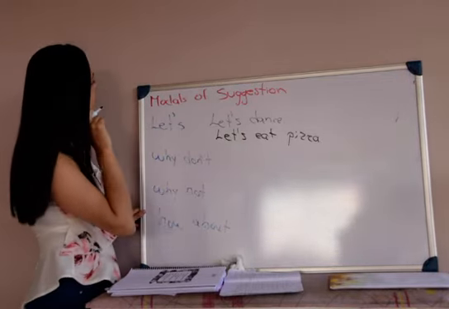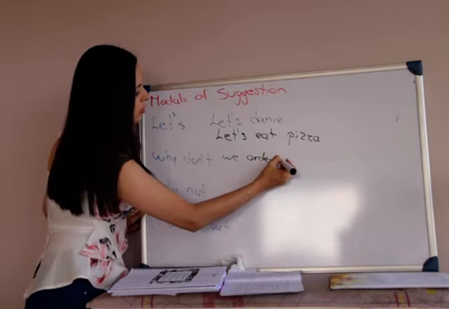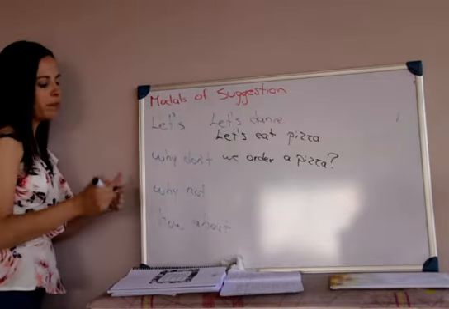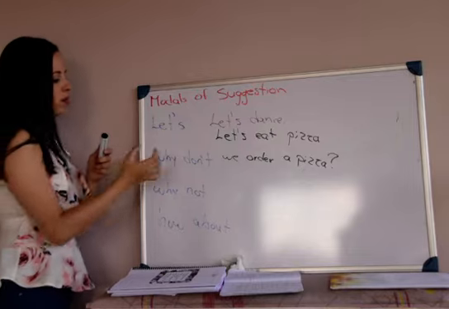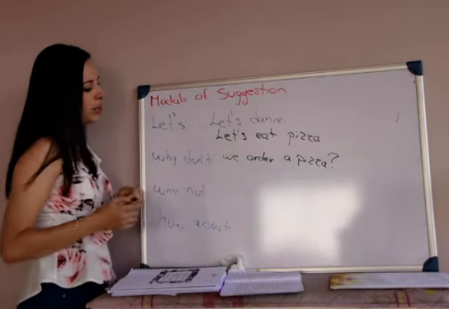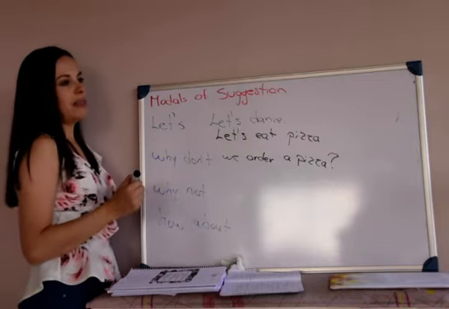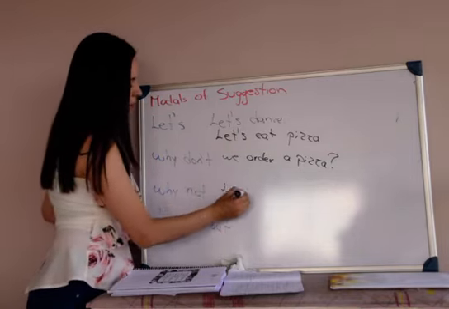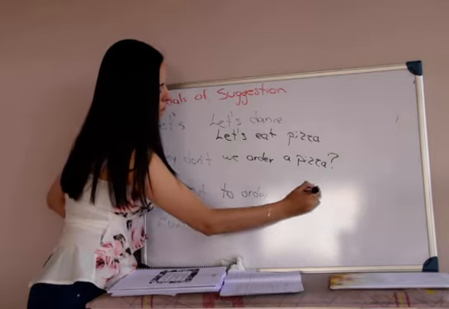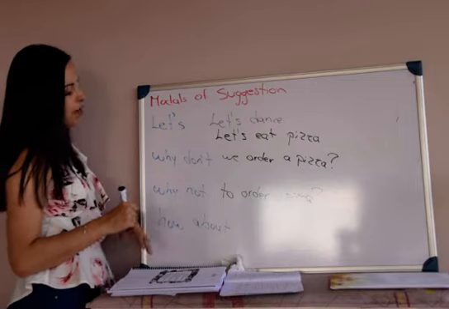Why don't? That is a question. Why don't we order pizza? ¿Por qué no ordenamos pizza? Okay, so ¿por qué no? But remember that we need the subject for this verb. So why don't we order pizza? Oh, okay, it sounds good. Let's order one, right? Why not is the same. Why not order pizza? ¿Por qué no ordenar pizza? Okay, right? And the last one, how about?